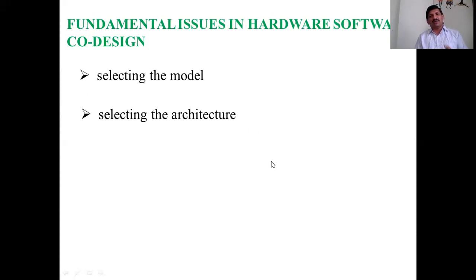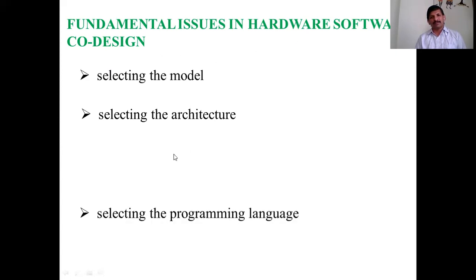Which type of processor, instruction set and pipelining technique is suitable? Is Harvard better, or RISC, or multiple instruction multiple data? So choose which one is better. That is also one of the issues while co-designing the hardware and software.